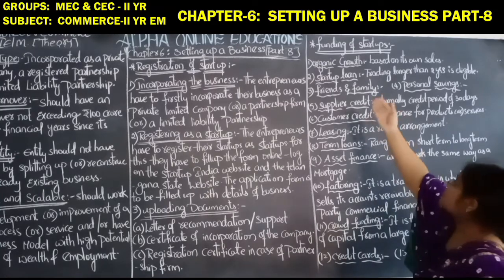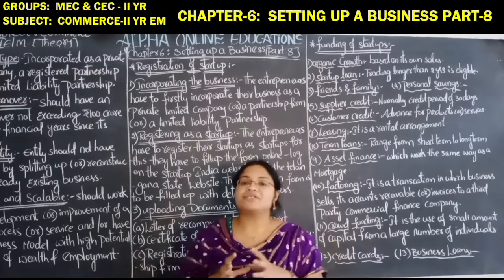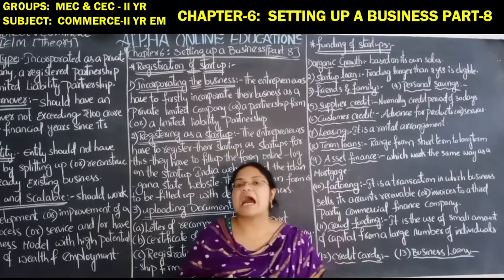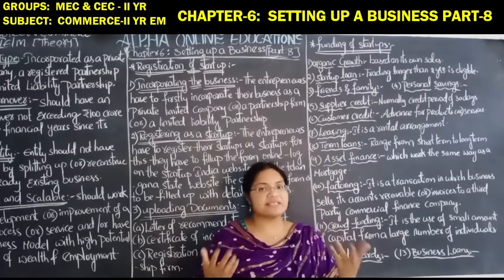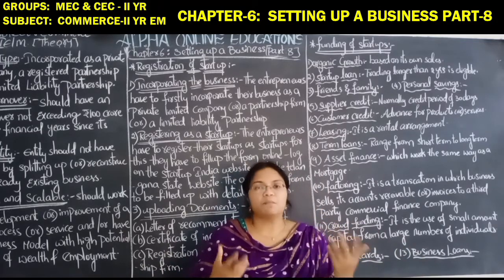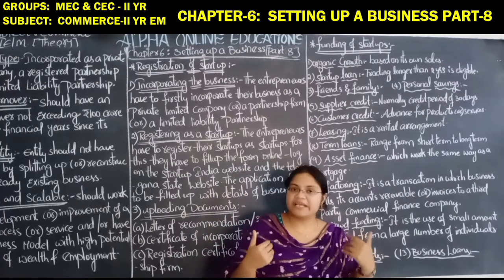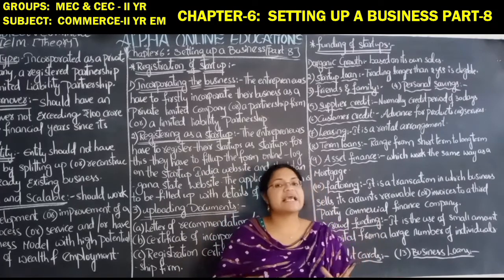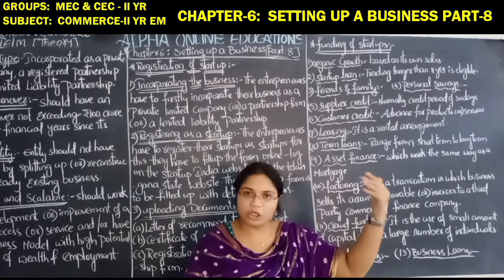The first one is organic growth. Organic growth means the entrepreneur is not going to raise the fund from the outside, from an external source. He will just raise the fund by selling the product he has manufactured. With the sale, whatever profit he generates, with that only he will slowly grow.